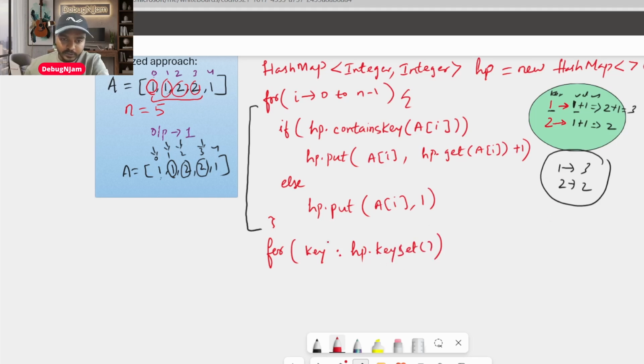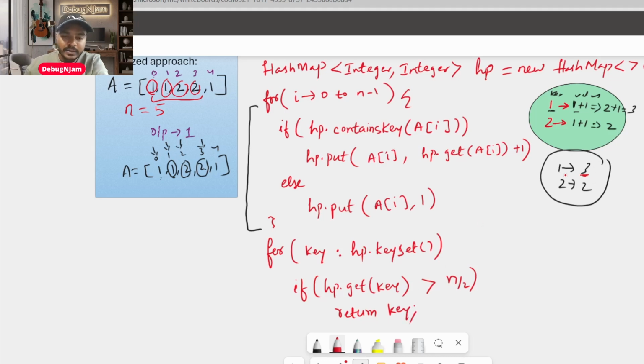I'll be traversing. This is how it looks, and I'll be simply counting: if hp.get of, again get of what key, I mean get is nothing but I'm getting the value, like how this value I'm checking, whatever the key I'm picking, that value, if it is greater than n by 2, then return what key. I'll be returning the key now. I'll be returning the key, I won't return the value.